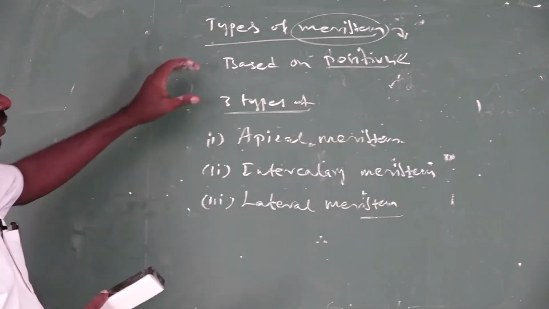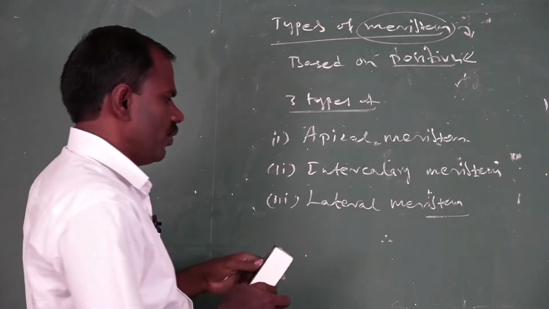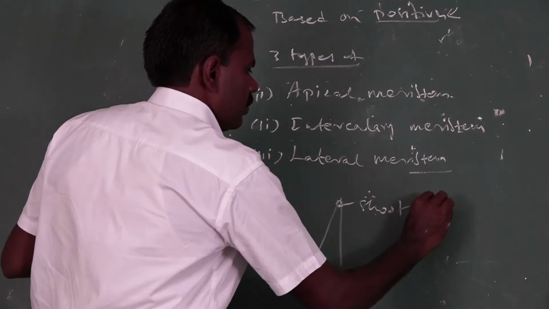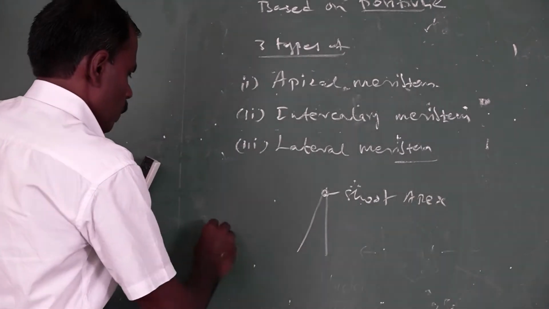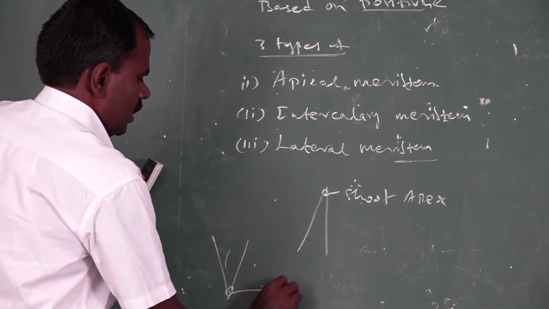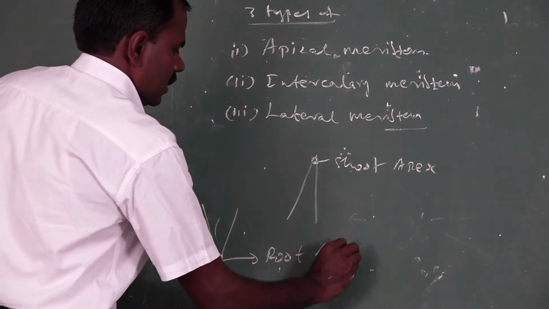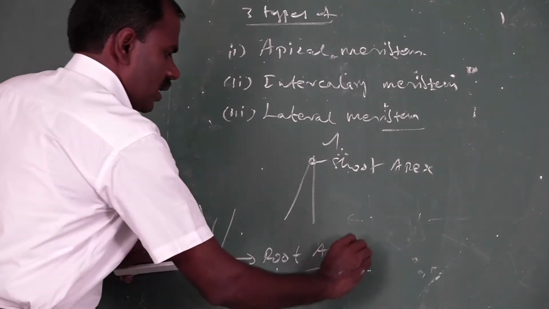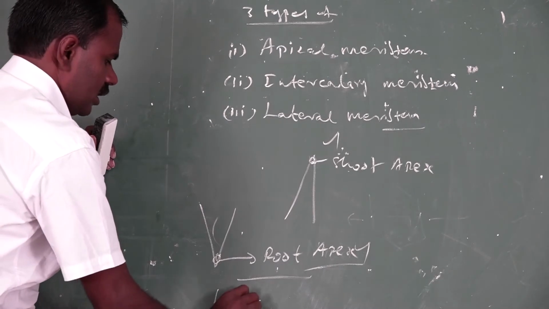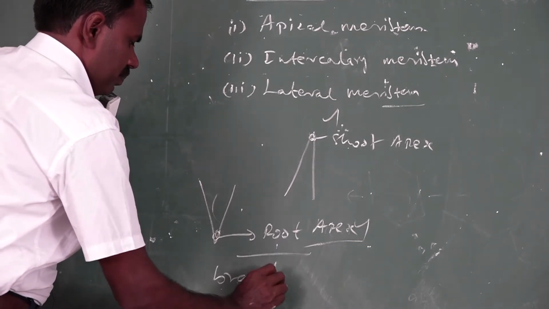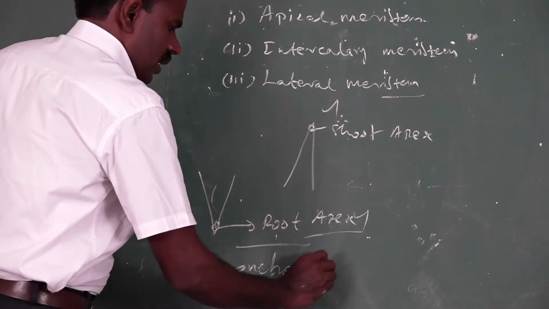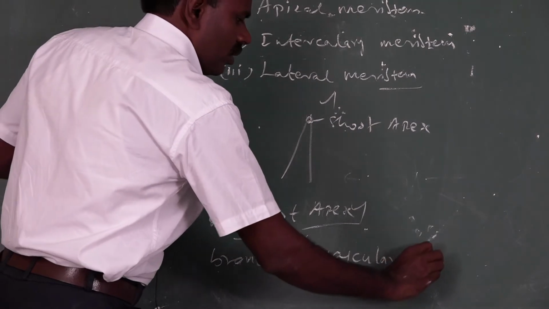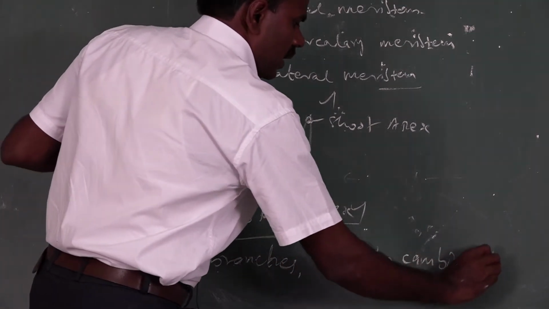Meristematic tissue is found in the shoot apex and root apex, mostly in the root apex. It is also found in some types of branches, the vascular cambium and cambium tissue.